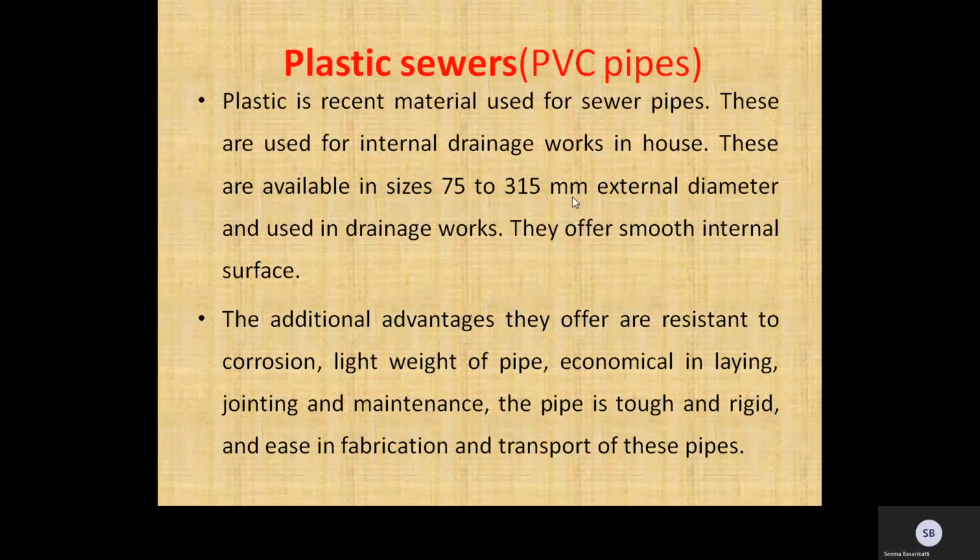Next, let us discuss the plastic sewers used for sewer pipes.